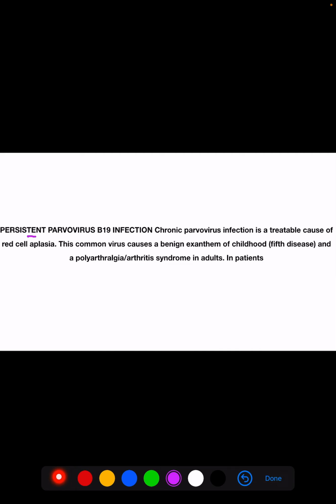And then persistent parvovirus B19 infection. If the patient has a chronic parvovirus infection, it is a treatable cause.